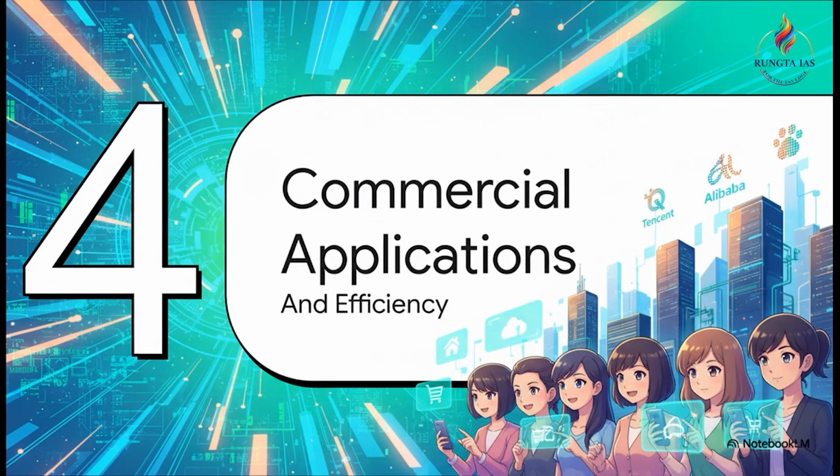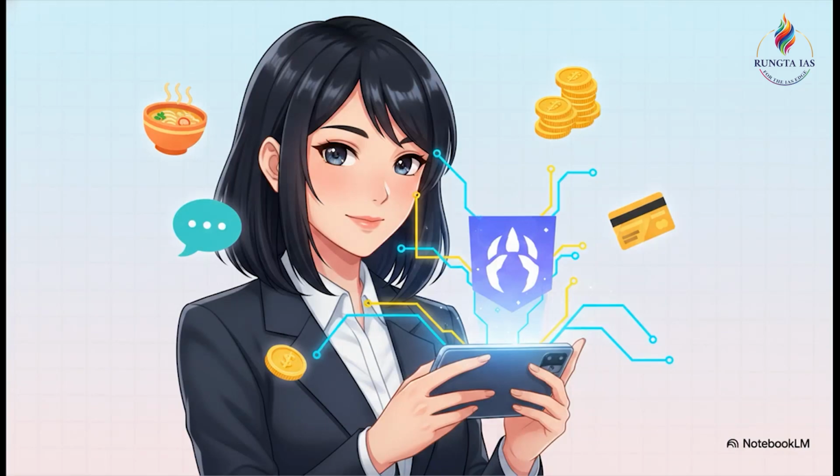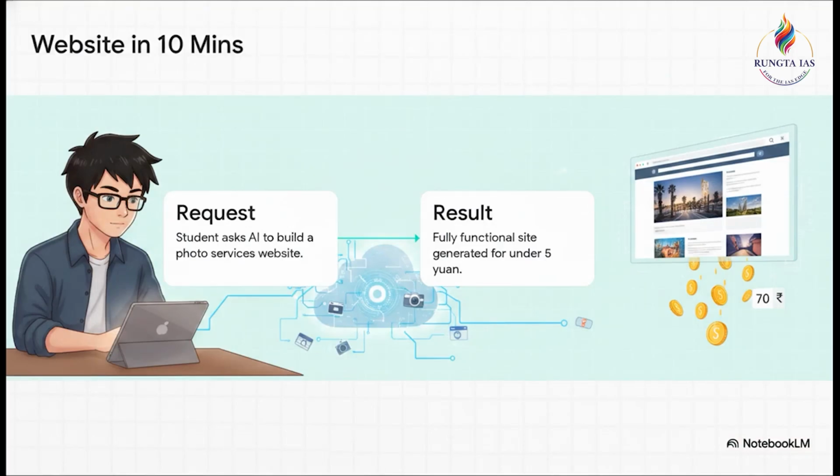Section 4. Commercial applications and efficiency. Tech giants like Tencent, Alibaba, and Baidu are fiercely racing against each other to commercialize these AI ecosystems. For instance, Tencent integrated OpenClaw, an AI agent originally created by Austrian developer Peter Steinberger, directly into their WeChat super app. By putting the AI inside a super app, it acts like a commander, instantly executing complicated tasks across messaging, food delivery, and payments.